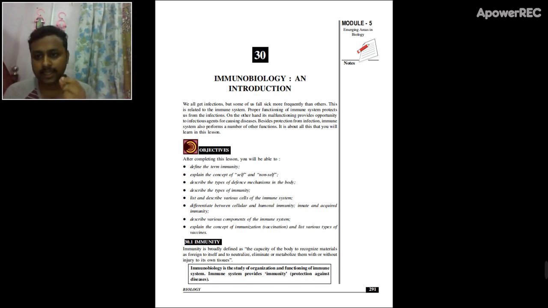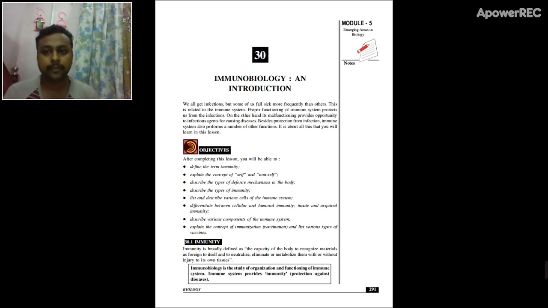For example, there is a bacteria which is coming inside the body. When a bacteria is entering the blood stream or inside the body, the body will distinguish itself from that pathogen. So this ability is called self non-self recognition. What is self non-self recognition? All of the cells or material inside your body is called self because it constitutes you, and the substances which invade your body, which come from outside, are called non-self.